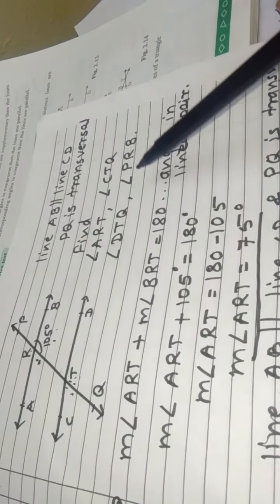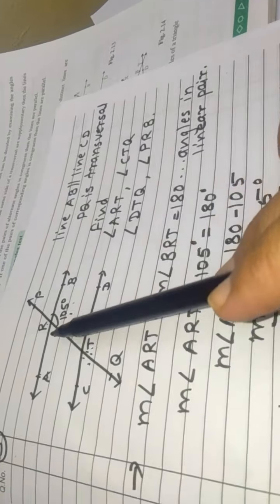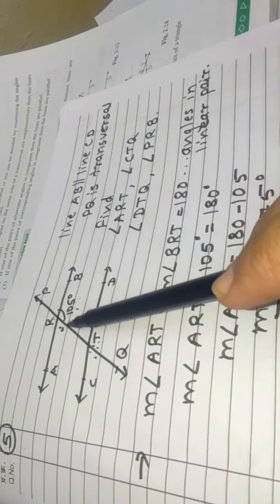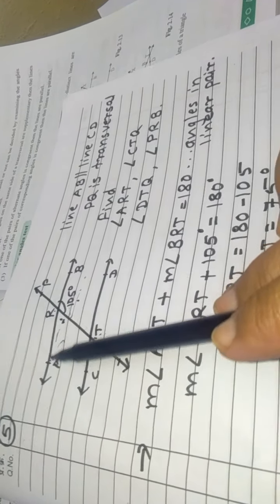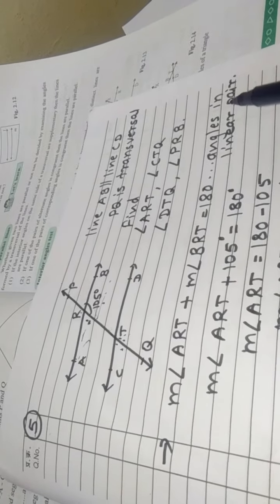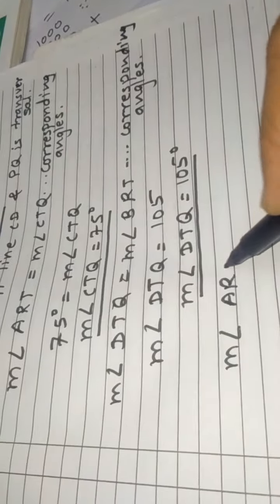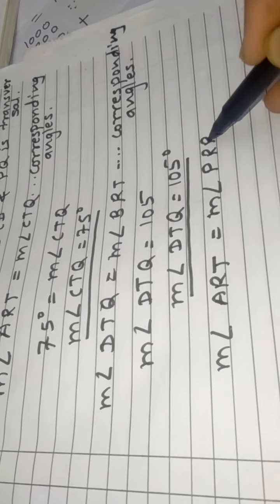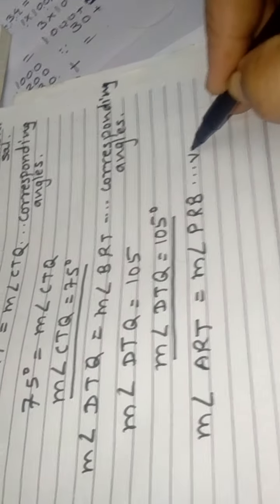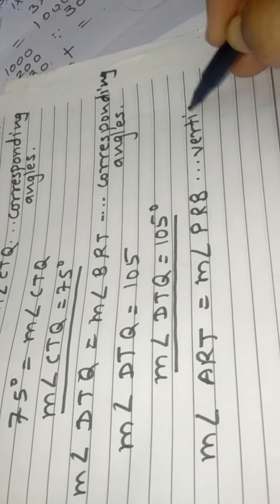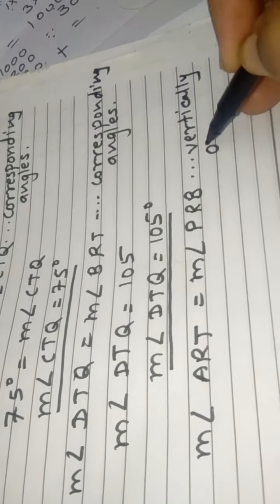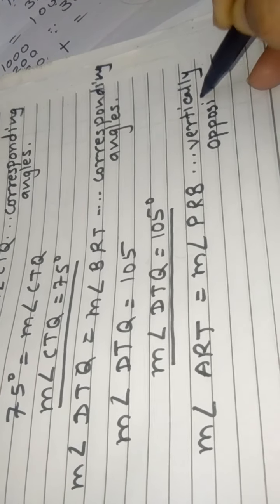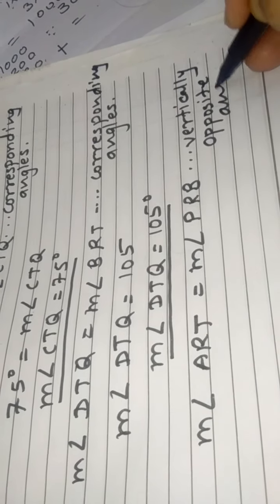Now measure of angle PRB. See PRB. Angle PRB and this angle ART, they are vertically opposite angles. Measure of angle ART is equal to measure of angle PRB because they are vertically opposite angles.